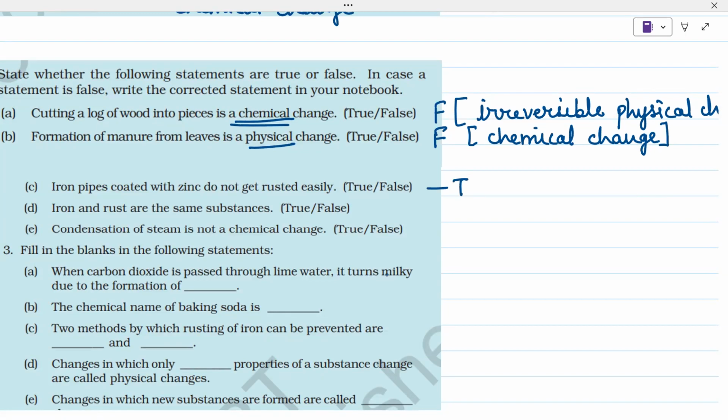Iron and rust are same substances. Are they same substances? Iron and rust? No, they are not. So this is a false statement. So they are not same substances. They are different substances.